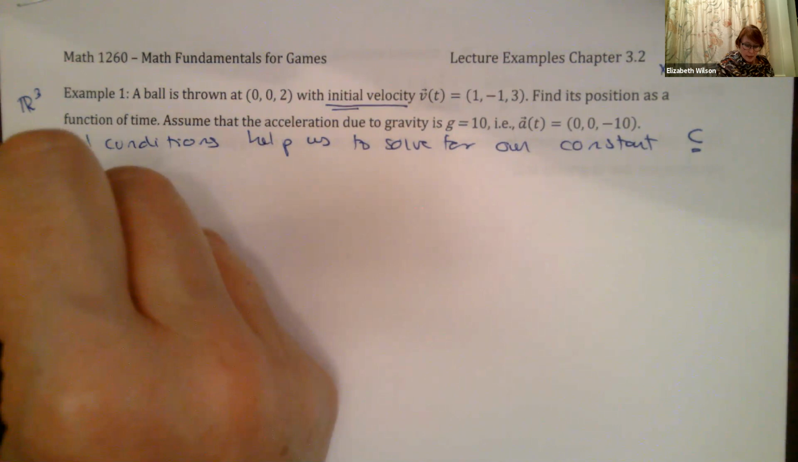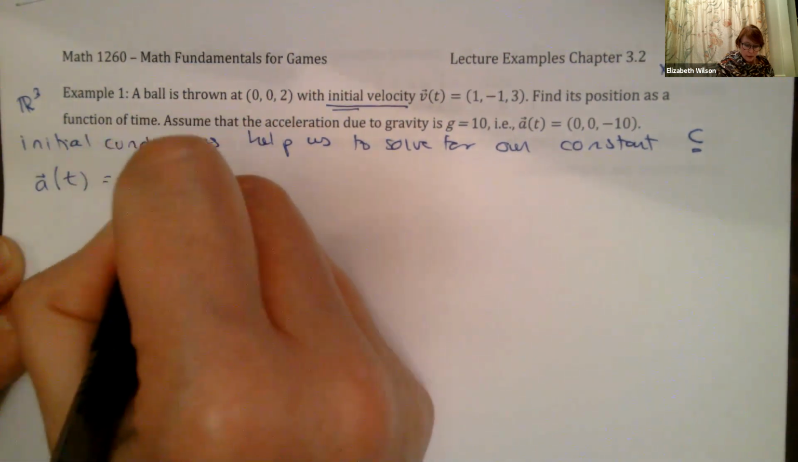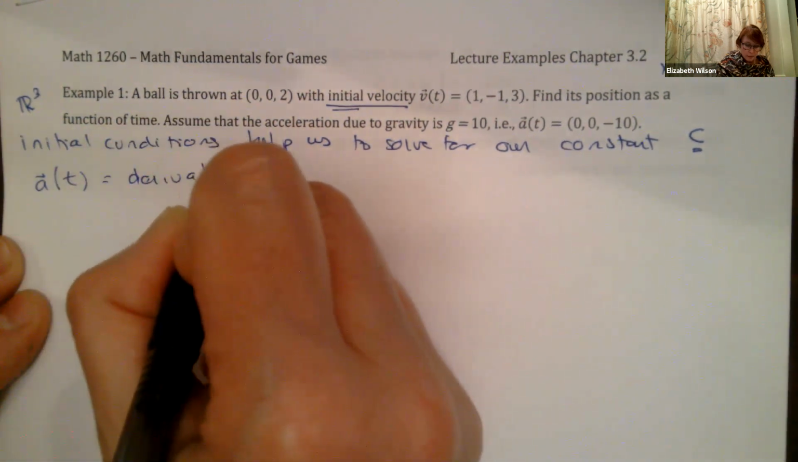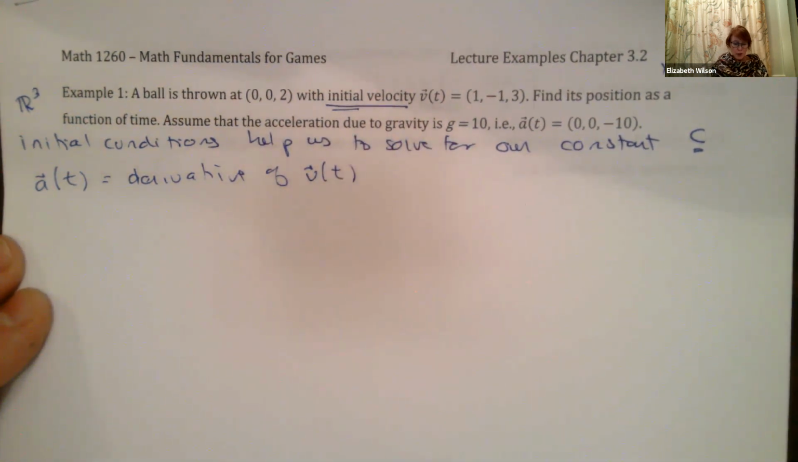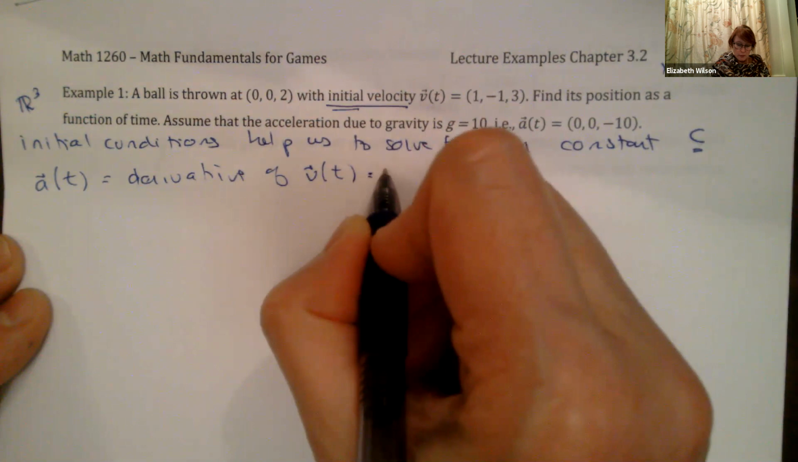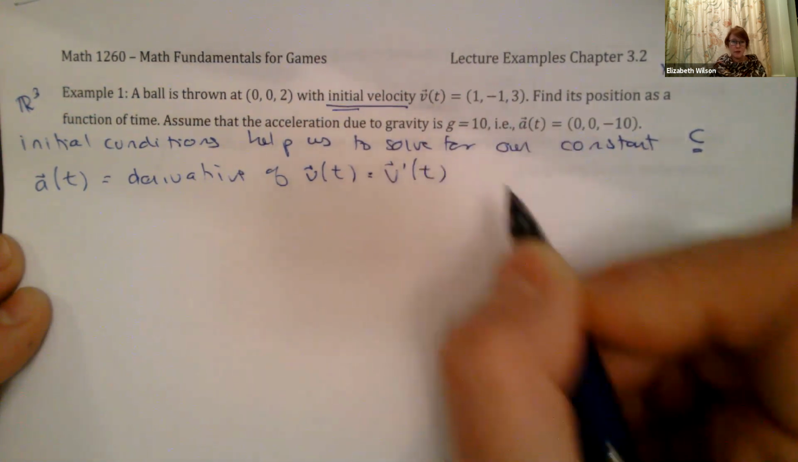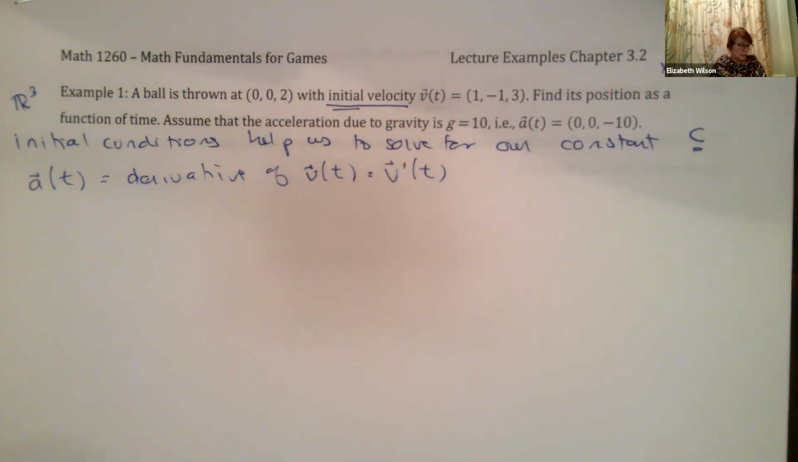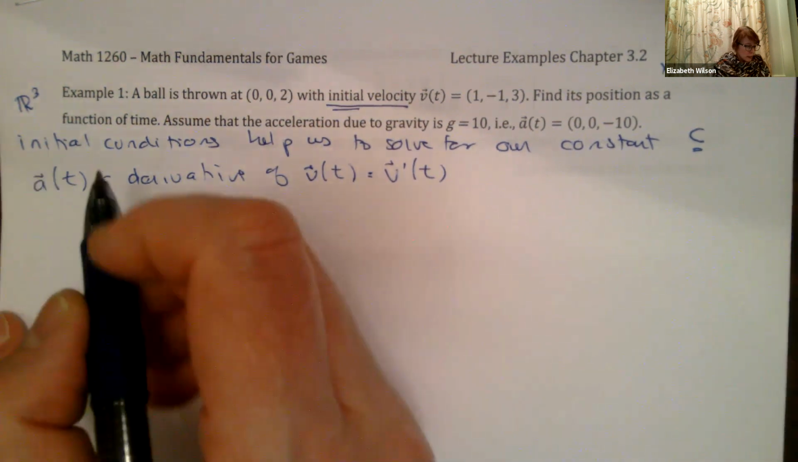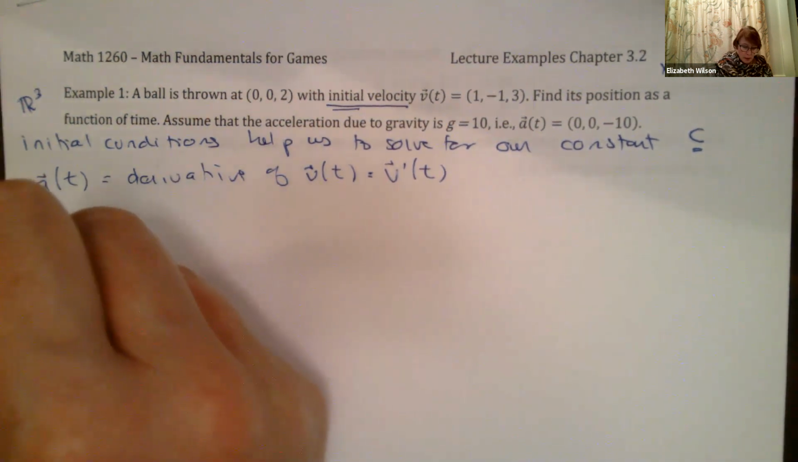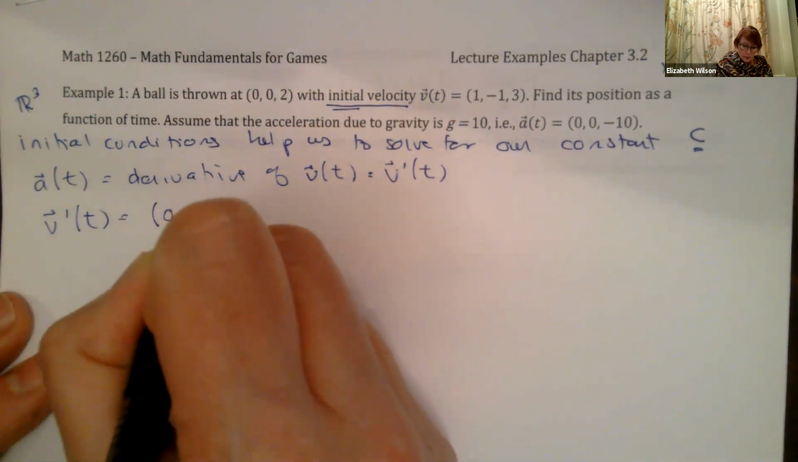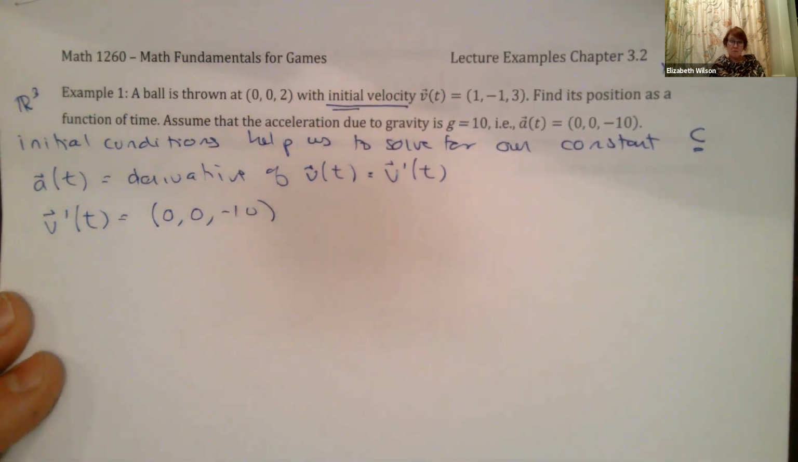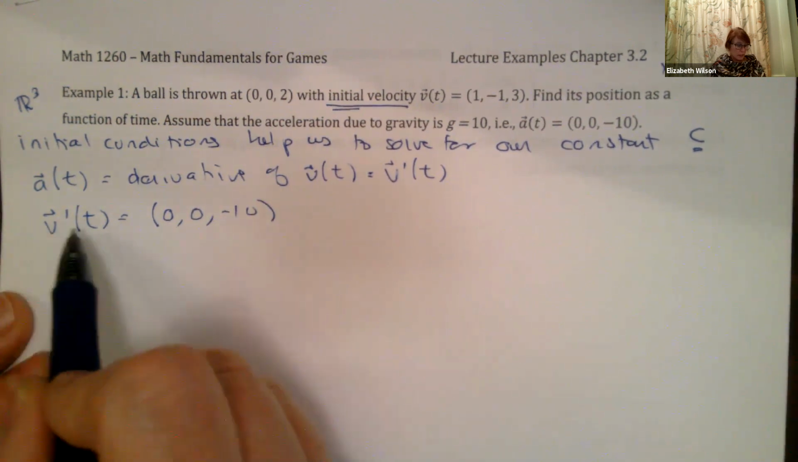So acceleration is a derivative of velocity, right? So that means it's v prime of t. I had to take the derivative of velocity to get acceleration, okay? Which means that my derivative of velocity is equal to (0, 0, -10). All right, good. So I'm already starting to deal with this.